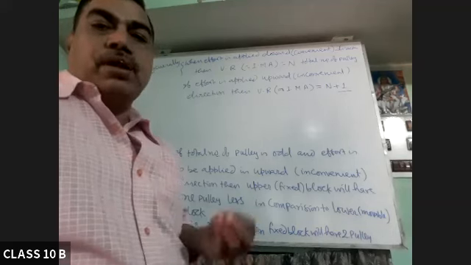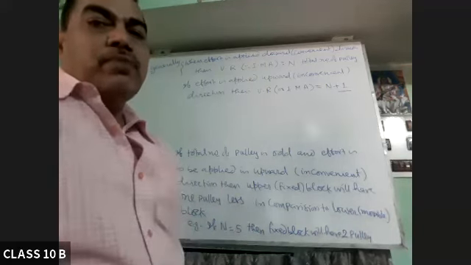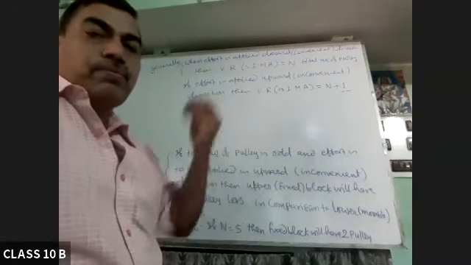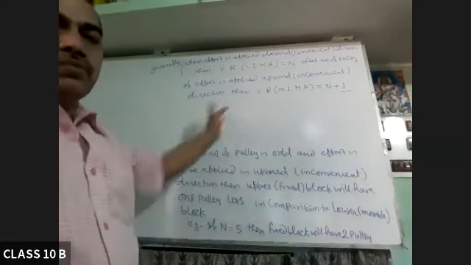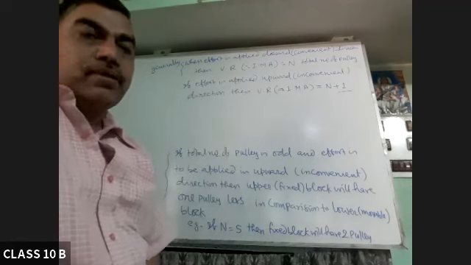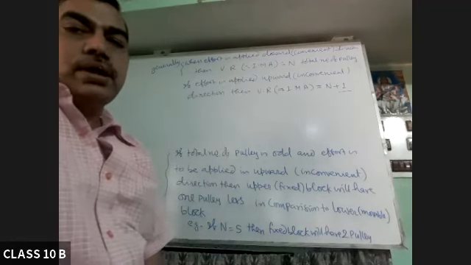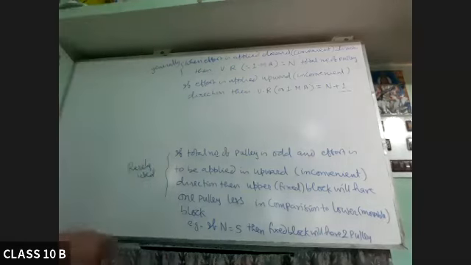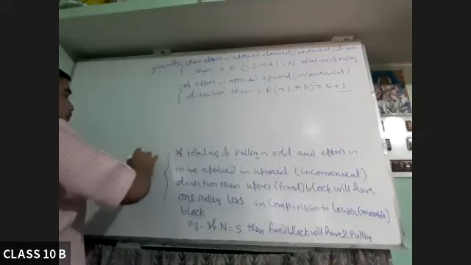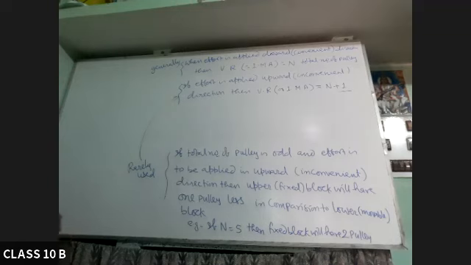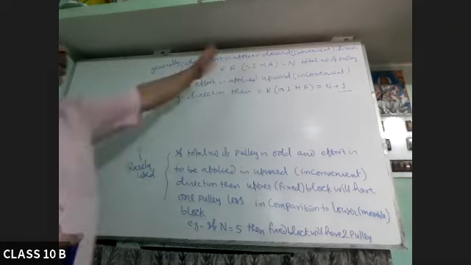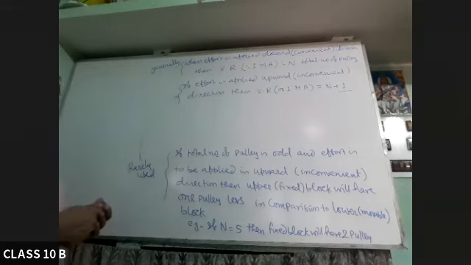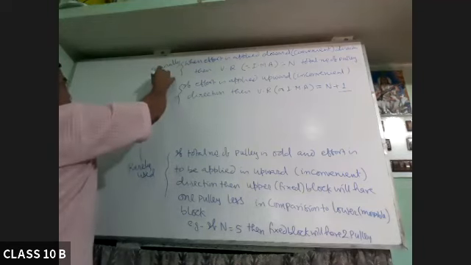That is, if we have only 4 pulleys and we want to multiply force more than 4 times, then only this is used, which is the rare case. Because here we have to apply the force in the inconvenient direction. We don't prefer that. So this is rarely used. So generally we use the first one.